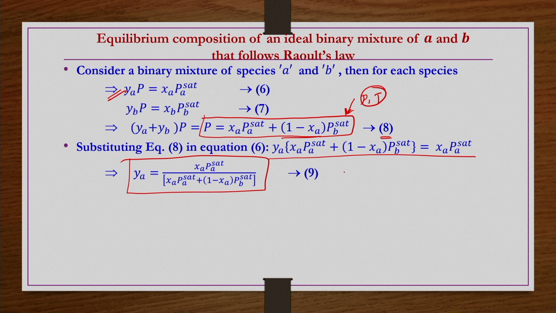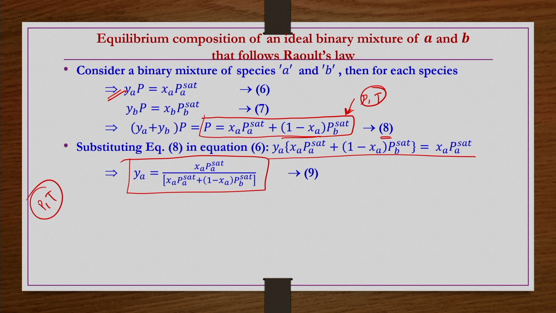So for a simply given pressure and temperature, you are able to calculate the equilibrium composition of this vapor liquid binary system, because the degrees of freedom is 2 for a binary system having 2 phases. That means we can fix 2 independent variables.